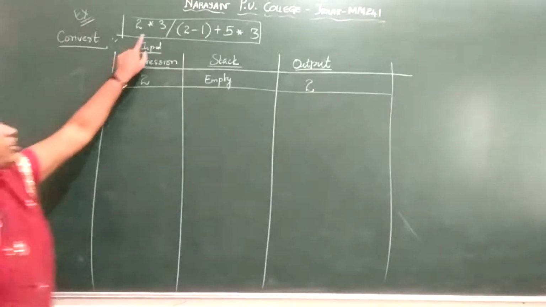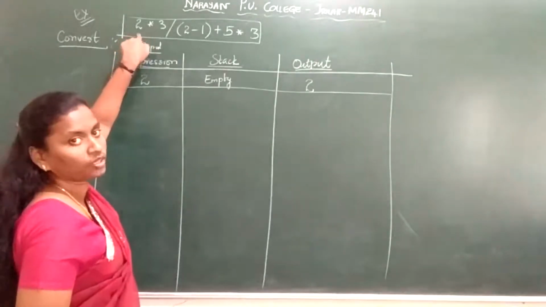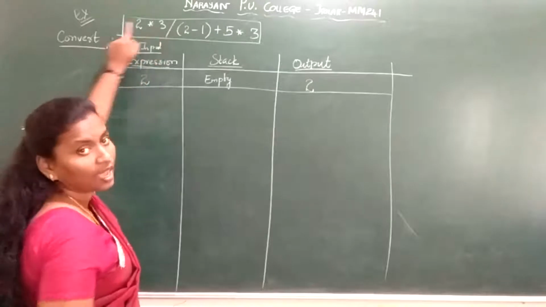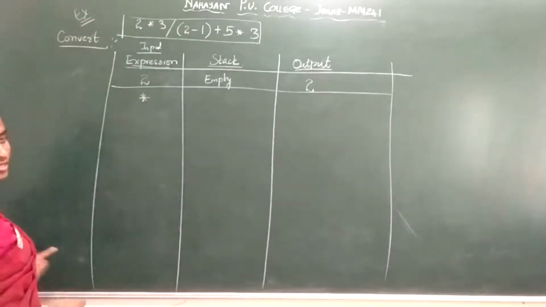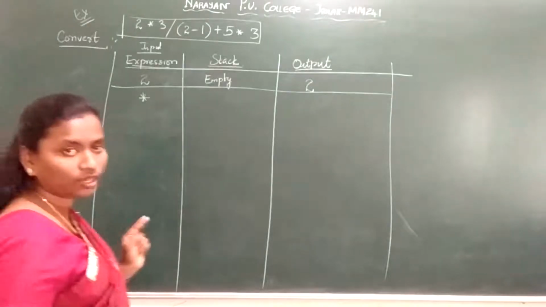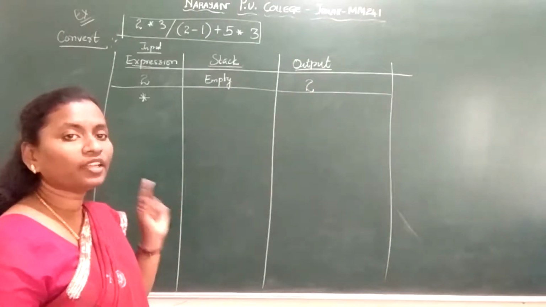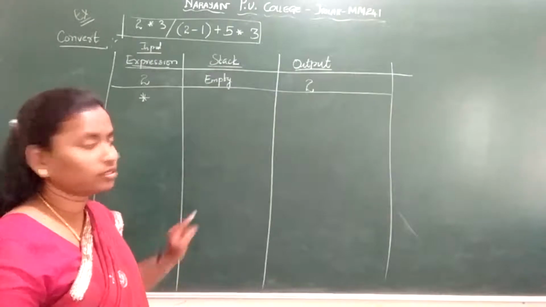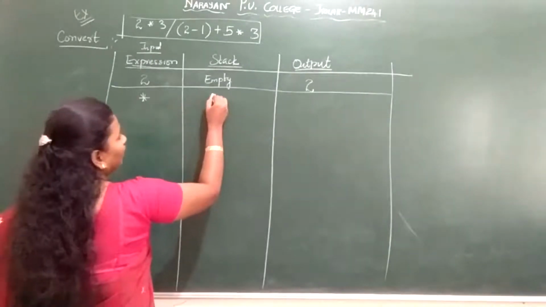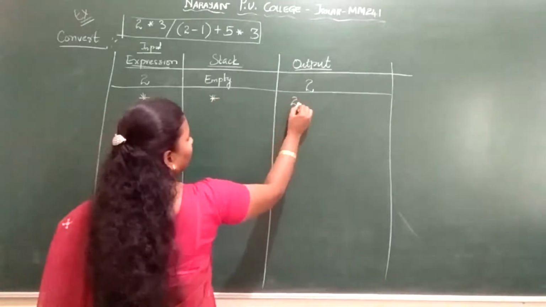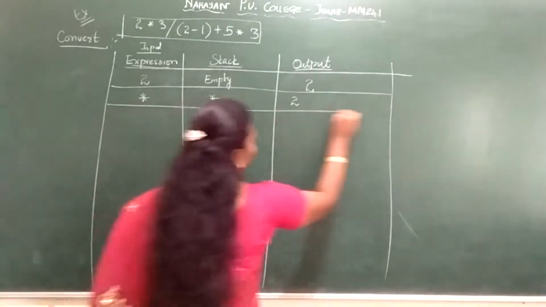Next, what are you going to read? Asterisk. If you encounter an operator or a parenthesis, it has to go into your stack. So I put it into the stack. Output will be 2 itself.